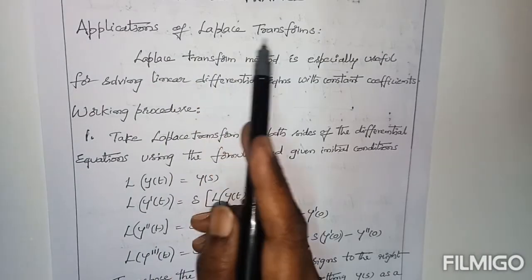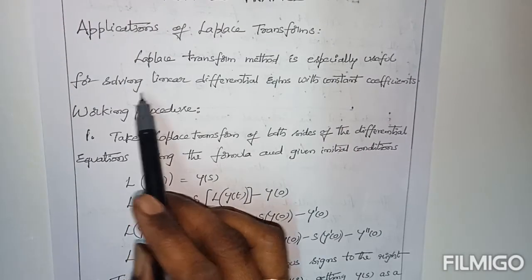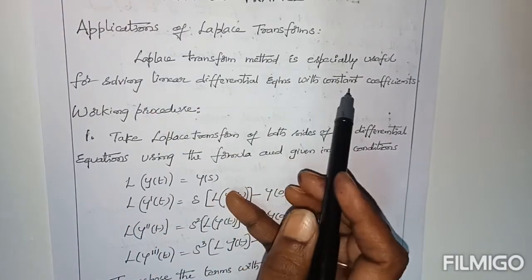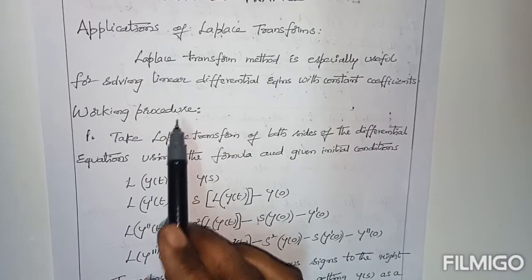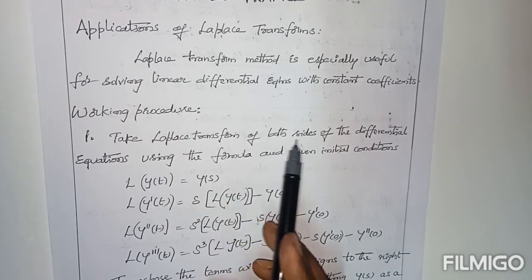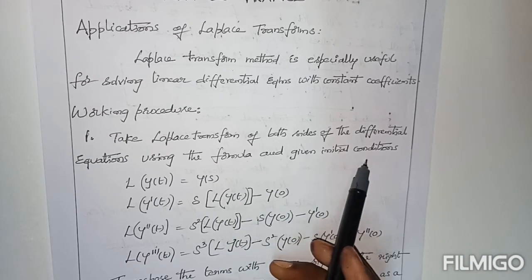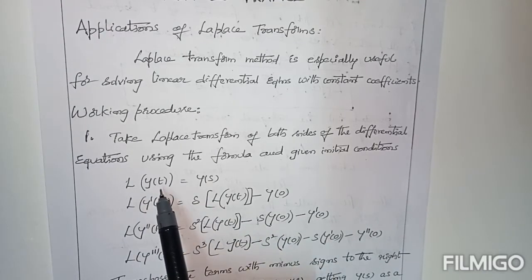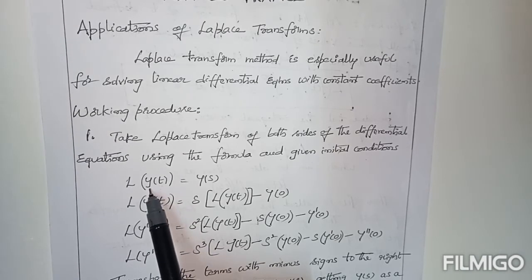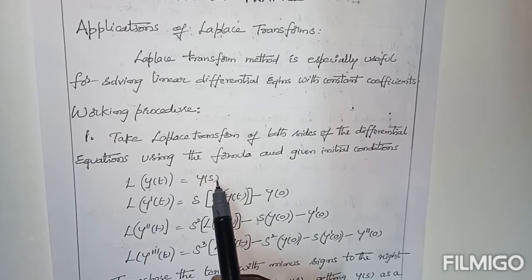Now, applications of Laplace transform. The Laplace transform method is especially useful for solving linear differential equations with constant coefficients. For this, the working procedure is as follows. First, take the Laplace transform of both sides of the differential equation using the formulas and the given initial conditions. Mainly you have to use these types of formulas: instead of f of t, y of t is also a function, and L of y of t equals the corresponding value Y of s.